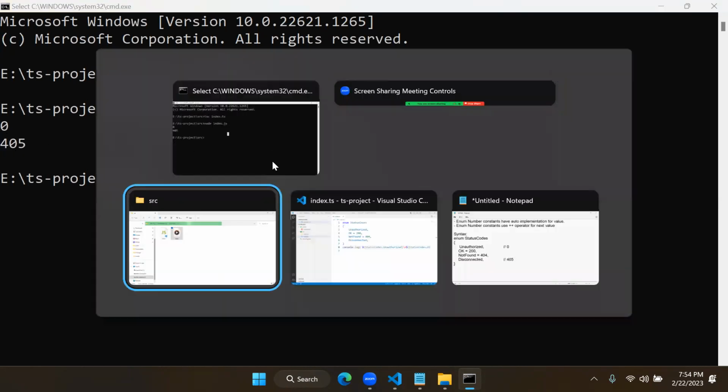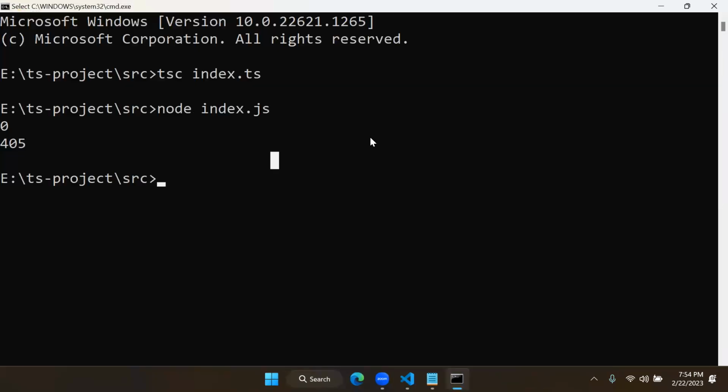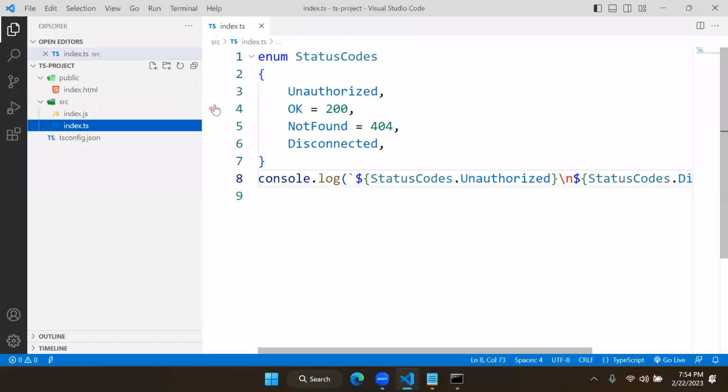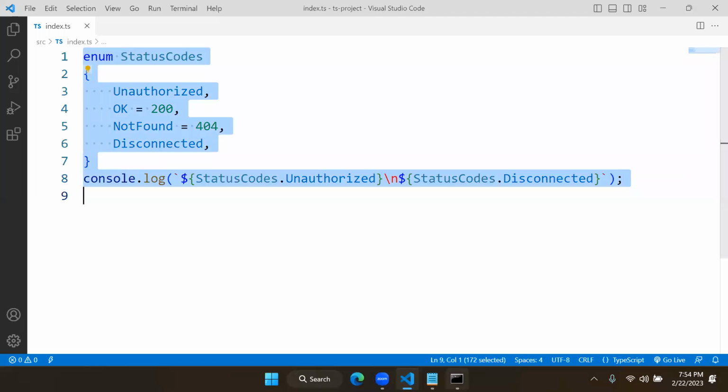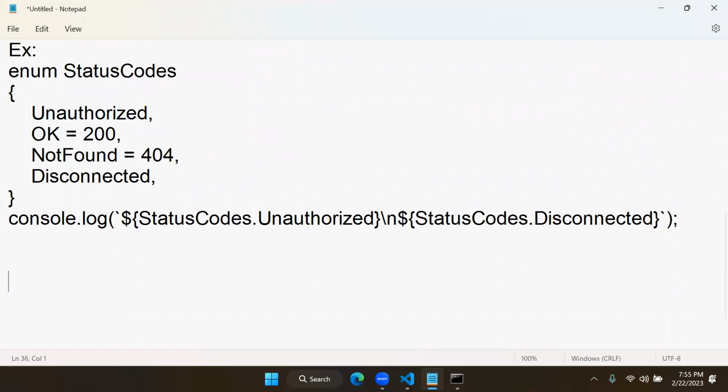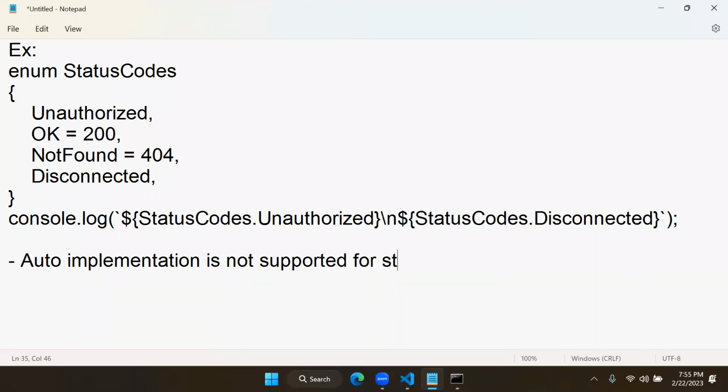If you don't initialize any value, automatically the values are initialized for you. And this is a simple basic point. So that is how these enums are used. And very important is here, auto implementation is not supported for string type. It is only for numbers. For string type, it is not supported.